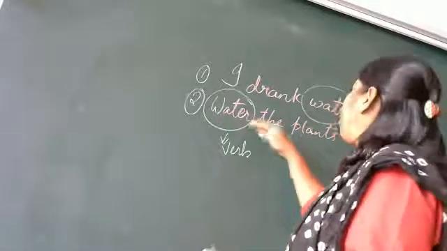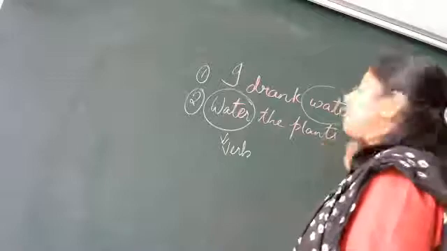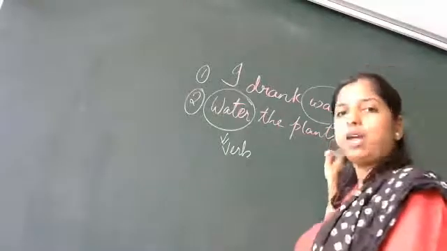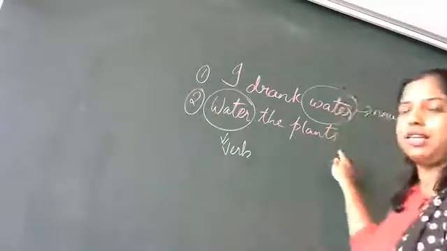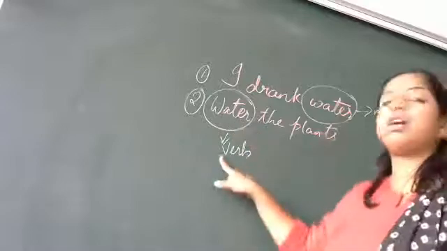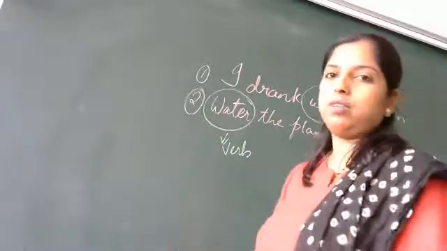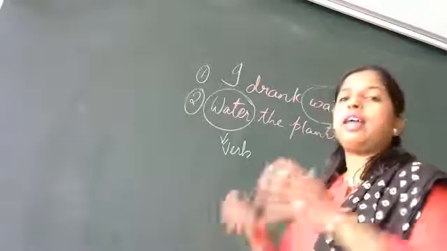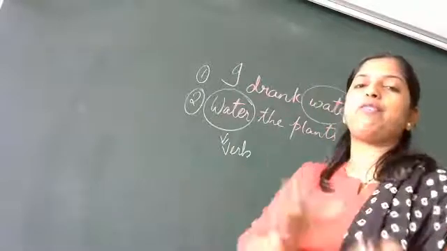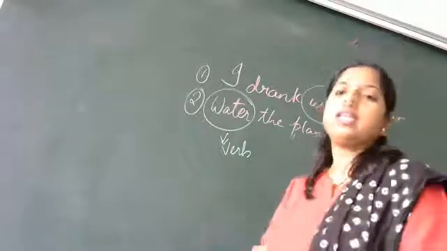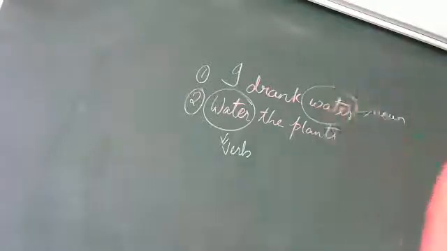But in the second sentence, plant is a noun, and water is a verb because you are watering the plants. You are showing the action. So got it? There are n number of words which have different functions according to the sentences. One more sentence I'll tell you.